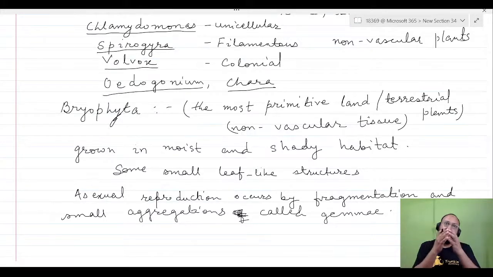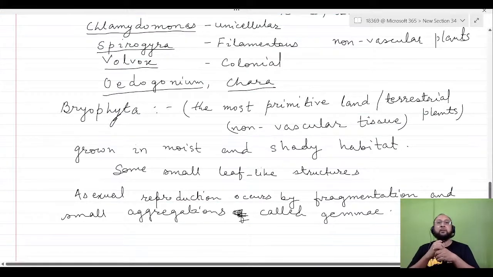Some tissues are aggregated and they act as a reproductive part of the plant. That is called gemma, singular, and in plural it's called gemmae.